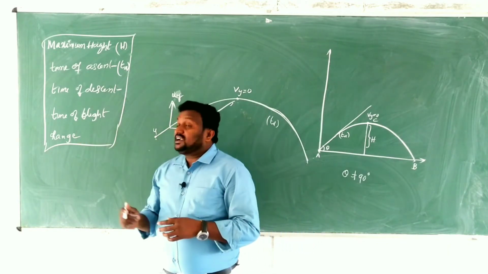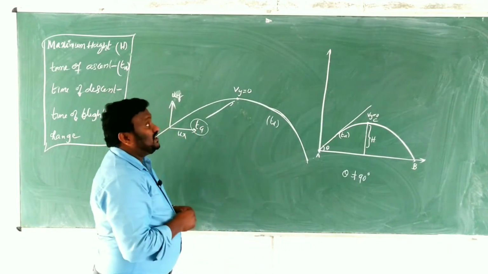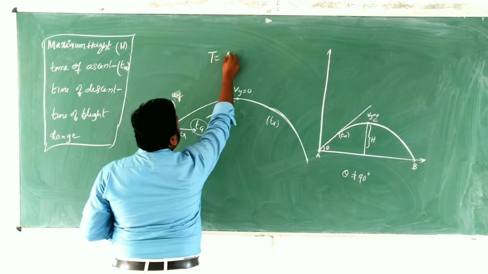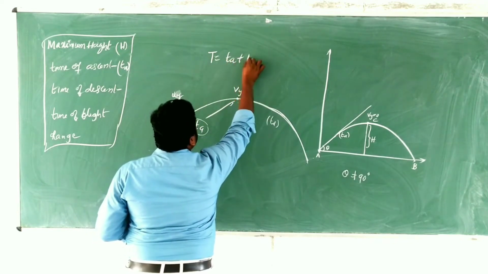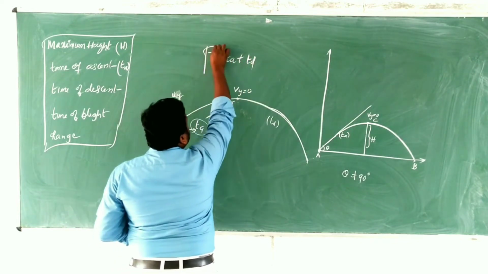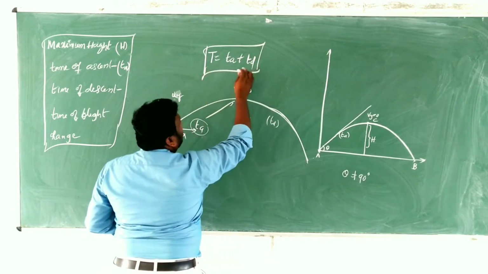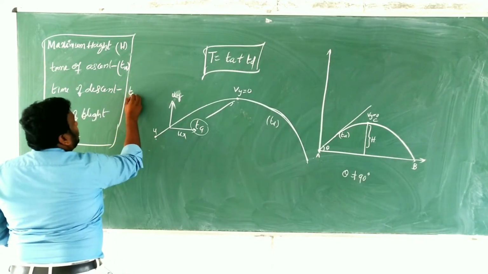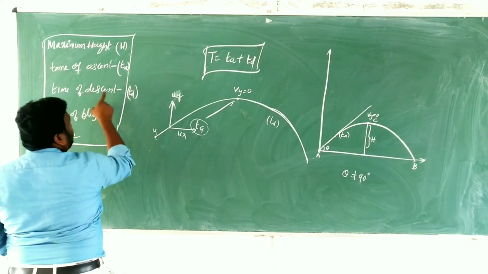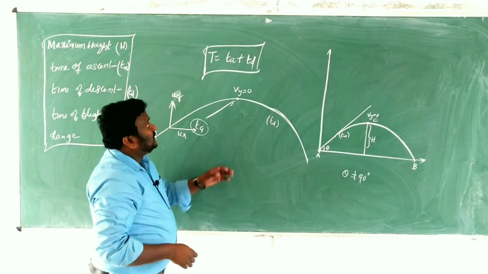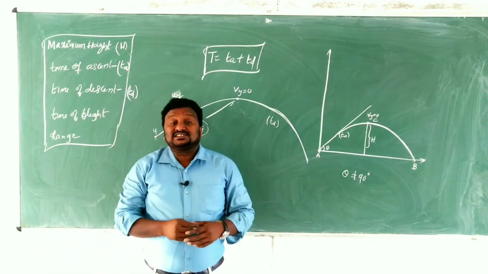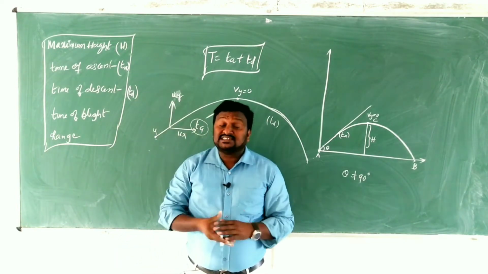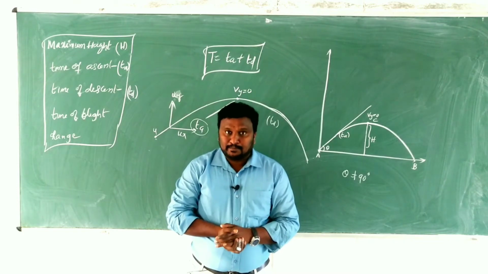And next thing is time of flight. What's that? Time of flight is nothing but, here we will write T equals TA plus TD. Sum of the time of ascent and time of descent. Here TD means time of descent, children, and TA is time of ascent. Clear? The sum of time of ascent and time of descent is called time of flight.